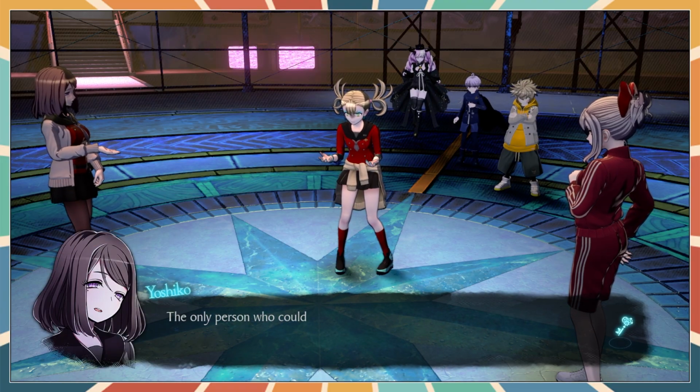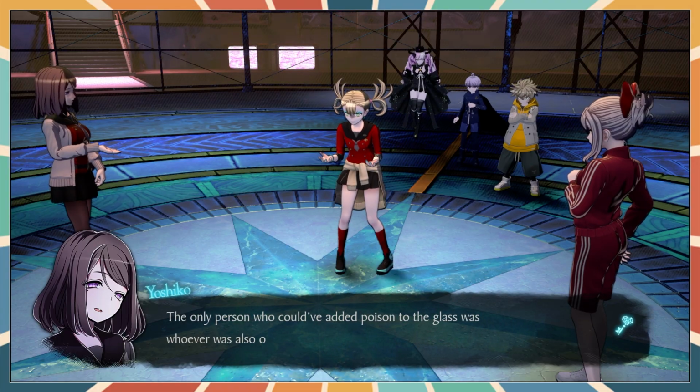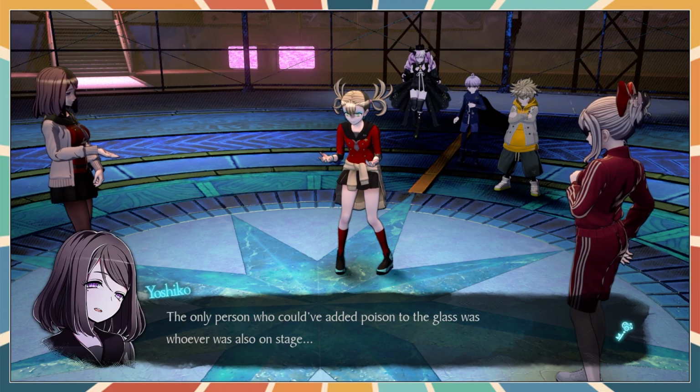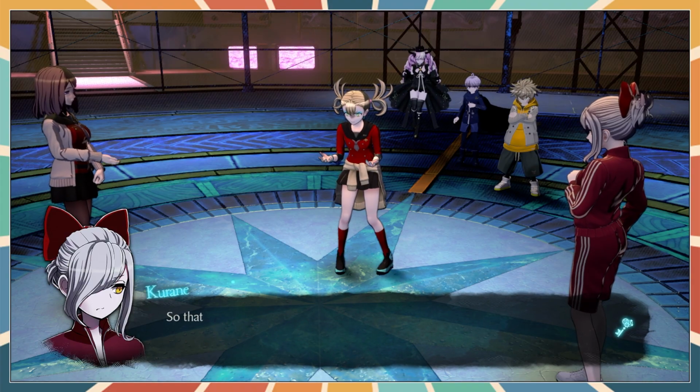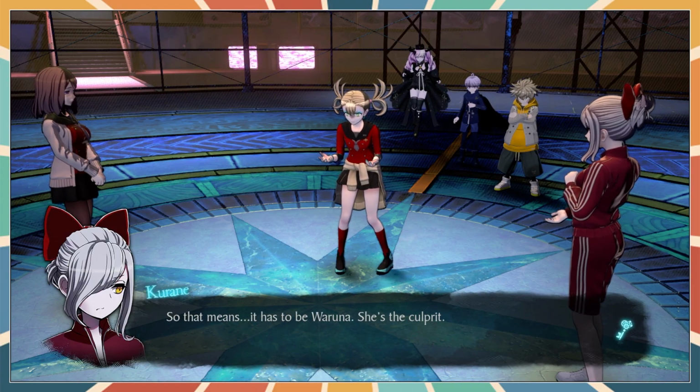The only person who could have added poison to the glass was whoever was also on stage. Which had to have been Karen, not Warner. So that means it has to be Warna. She's the culprit.